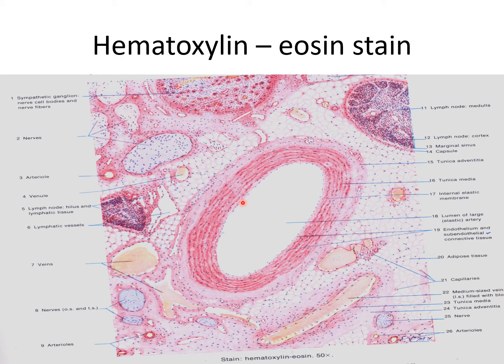the underlying tunica media. Outside the tunica intima lies the thickest, middle layer, the tunica media. The tunica media consists of predominantly elastic tissue and few smooth muscle fibers. The elastic fibers form fenestrated concentric lamina, alternating with smooth muscle cells. The number of these elastic lamellae is directly proportional to the diameter of the artery and the age of the individual. Some collagen fibers are also present in this layer, but fibroblasts are absent.